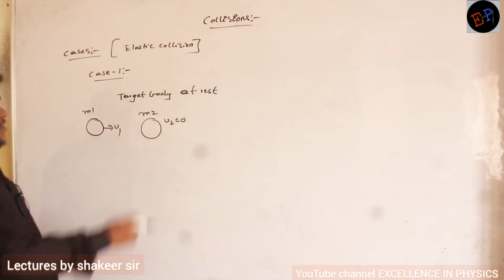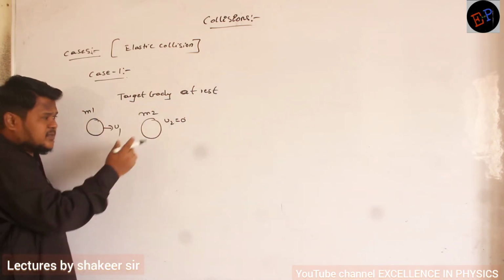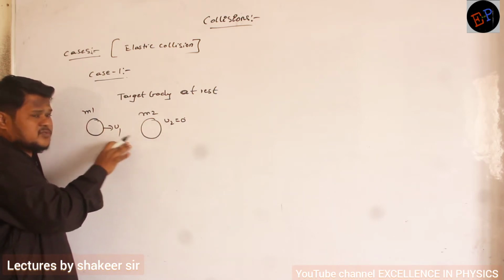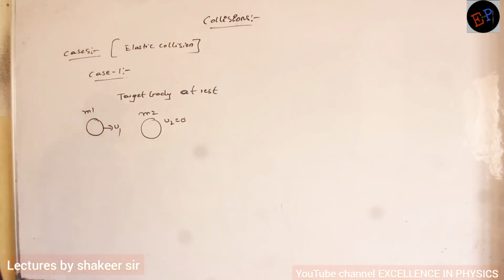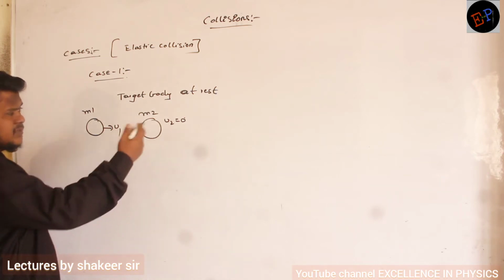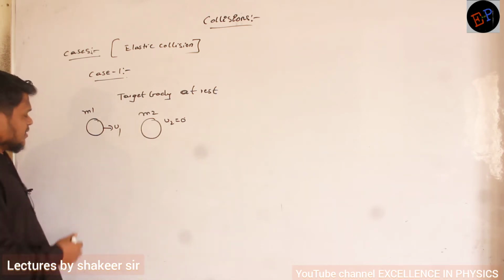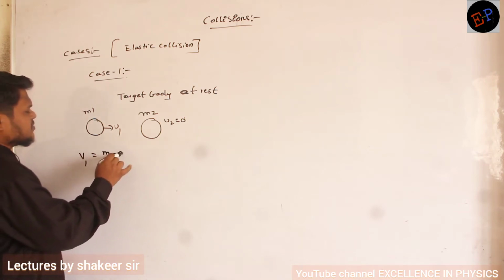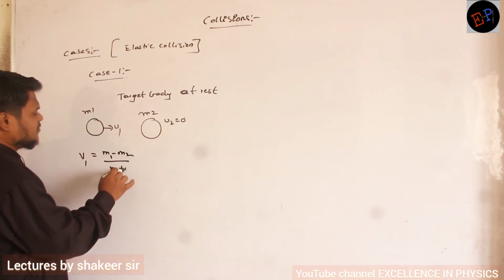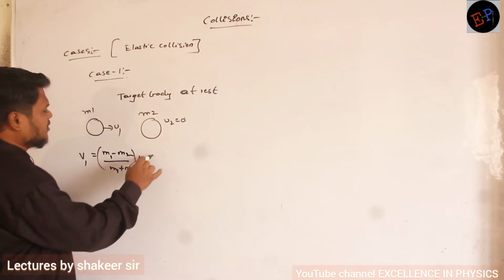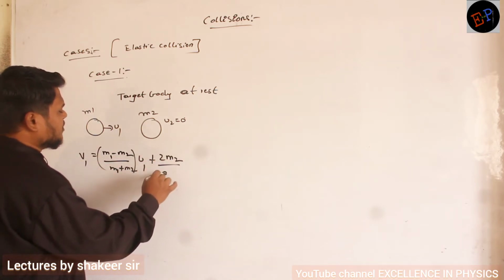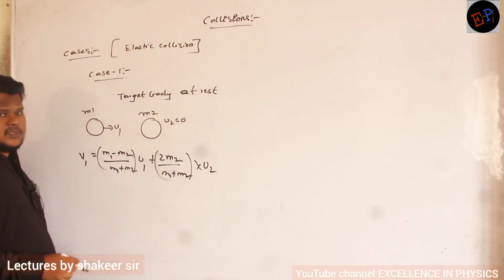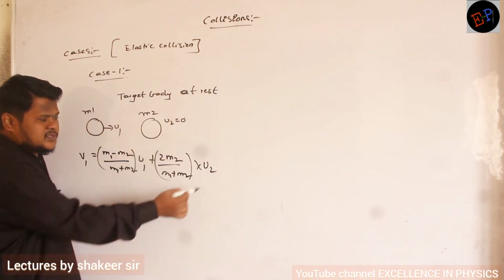Case number 1: the target body is at rest. Second body is at rest, only the first body is moving. Now let us see what will be the velocities after collision. What is the final velocity of the first body? v1 = (m1 - m2)/(m1 + m2) times u1, plus 2m2/(m1 + m2) times u2.